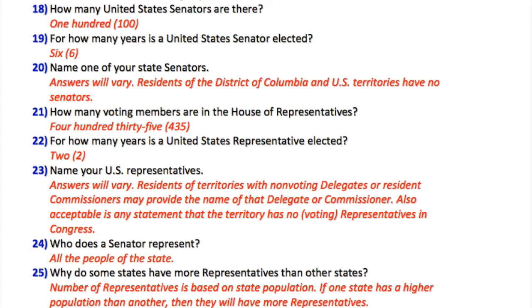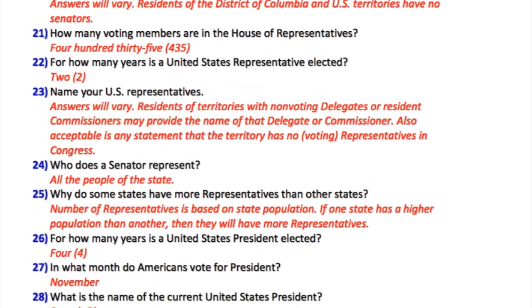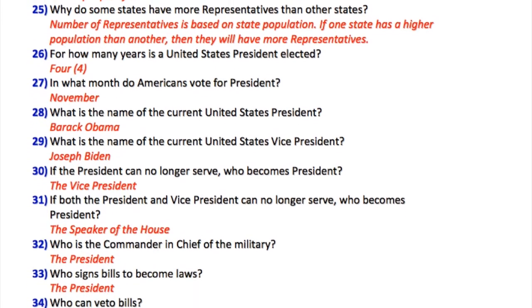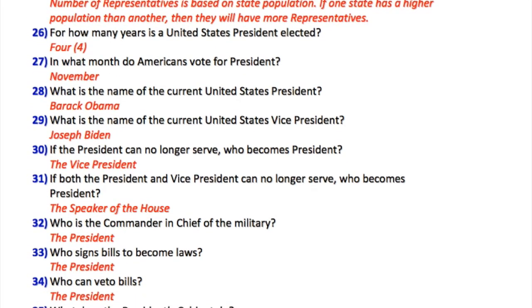24. Who does a senator represent? All the people of the state. 25. Why do some states have more representatives than other states? Number of representatives is based on state population. If one state has a higher population than another, then they will have more representatives. 26. For how many years is a United States president elected? 4. 27. In what month do Americans vote for president? November.